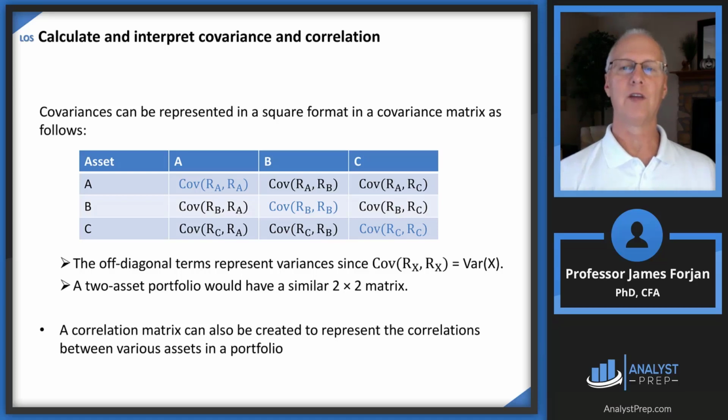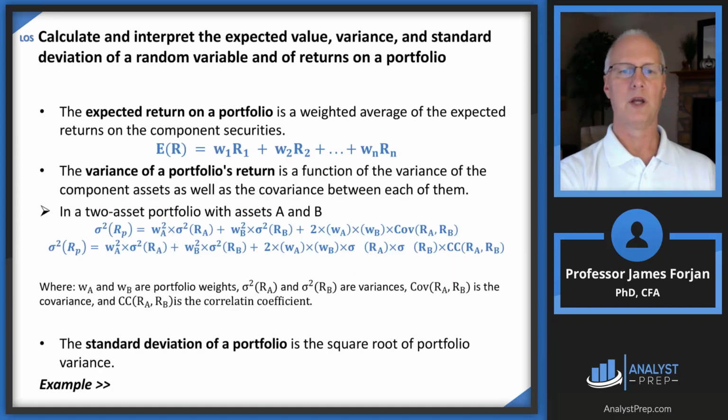So the covariance matrix has the variances on the diagonal. But on the non-diagonal terms, those are going to be the covariance. So look at the intersection of A and B, covariance between RB and RA, et cetera, et cetera. And you can do this with correlations as well.